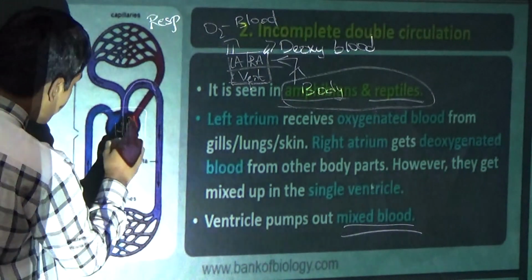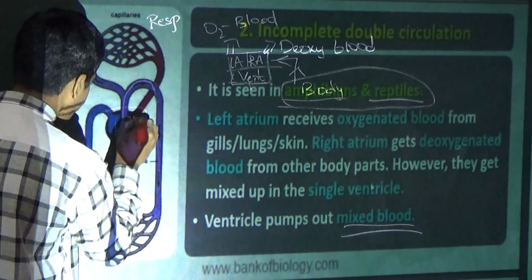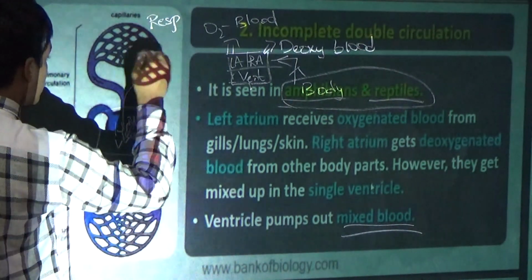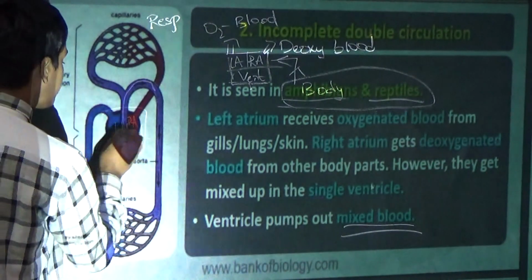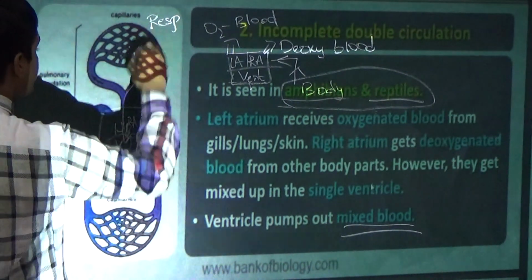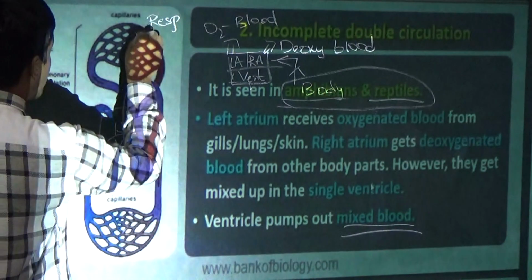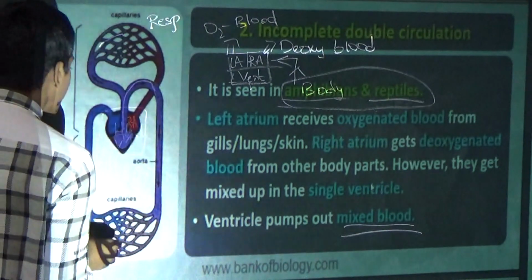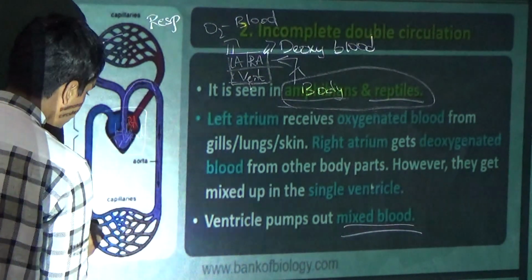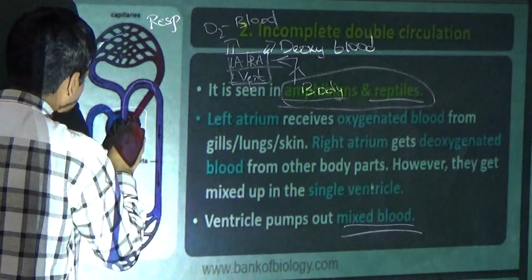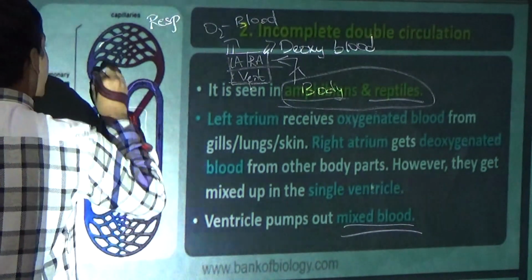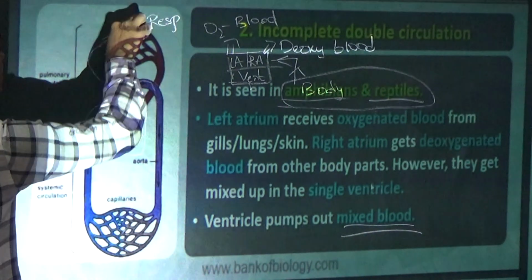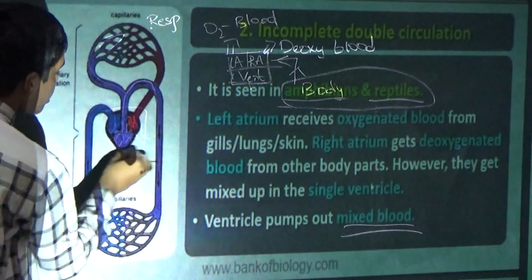From the right atrium, it goes to the ventricle. From the ventricle, it goes to the respiratory system, it receives the pure blood, and we will exchange it there. So it is called incomplete double circulation.